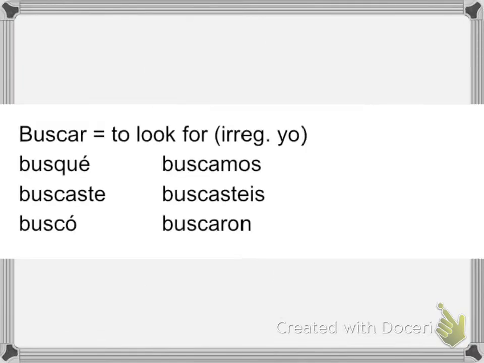The final verb that we have is the verb buscar. This verb, much like the verb almorzar, only has an irregular yo form, which you can see right here. In the yo form, the C changes to a Q, and then you add on a UE. So you end up with busqué.